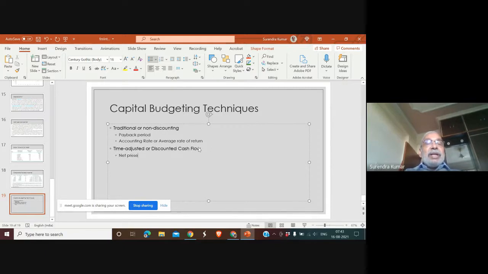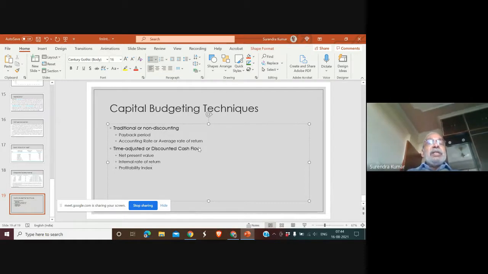The very term indicates that somewhere we are trying to find out the present value of the cash flows. Likewise, we have a technique which is internal rate of return. There also we look at the discounted values. Internal rate of return. Okay. And then there is a technique which is more like a ratio, which we call profitability index.